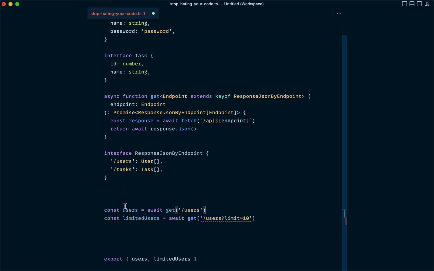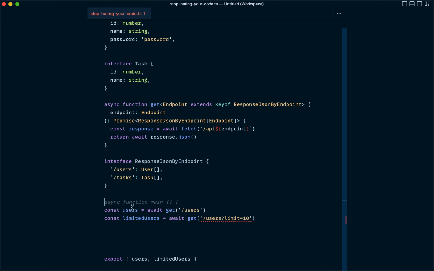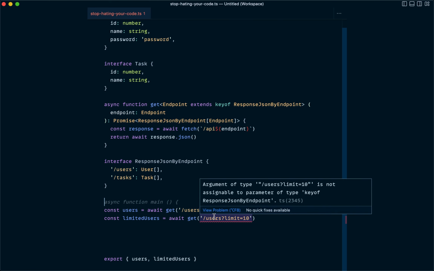So now let's talk about the other type error here, with the URL parameters example. If I hover over this, the type error is: Argument of type '/users?limit=10' is not assignable to parameter of type keyof ResponseJSONByEndpoint.